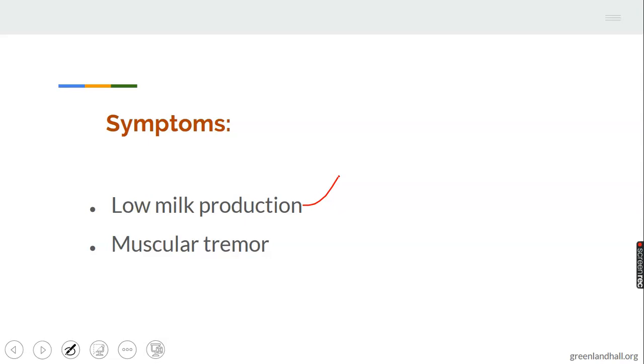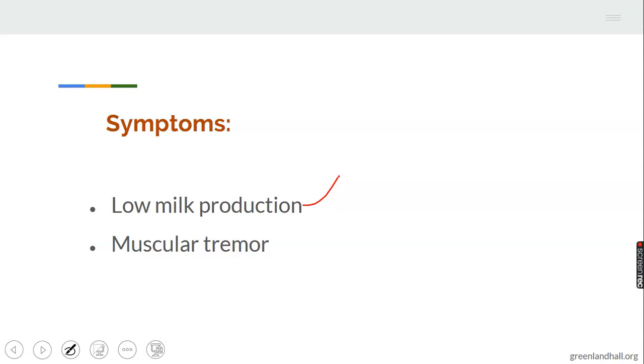But in mastitis, the milk will be low, smelling and watery. But in ketosis, the milk is not usually watery nor smelling, but only reduction in milk yield.